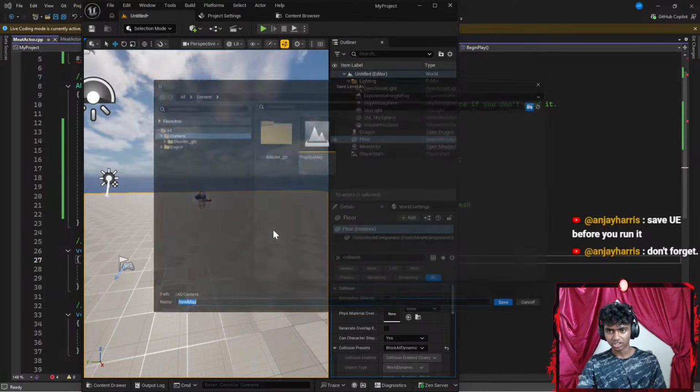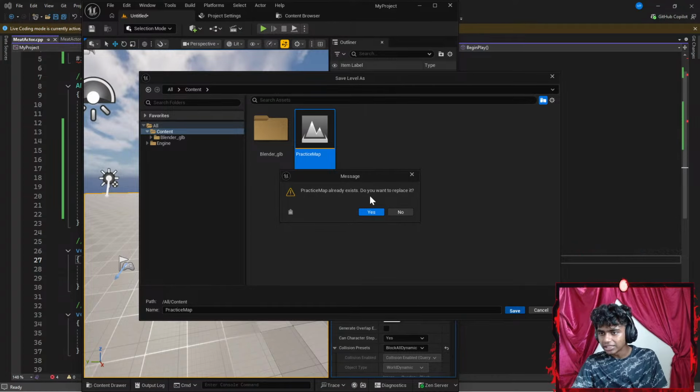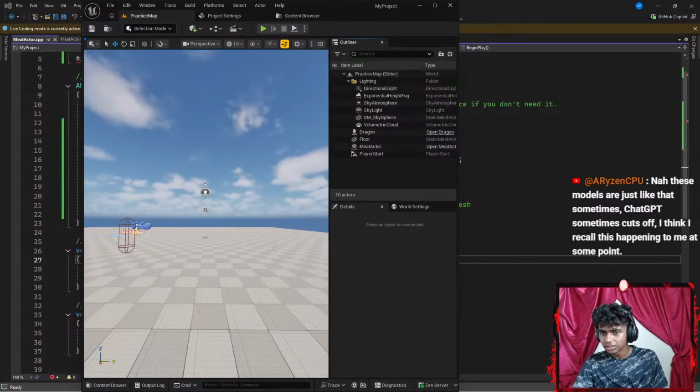Let's go ahead and hit Control S to save it. I want to save it right here. Let's save. Practice map exists. Do you want to replace it? Let's go with yes. There we go.